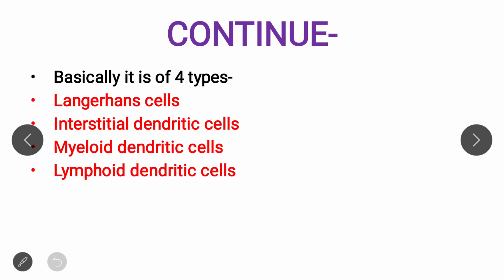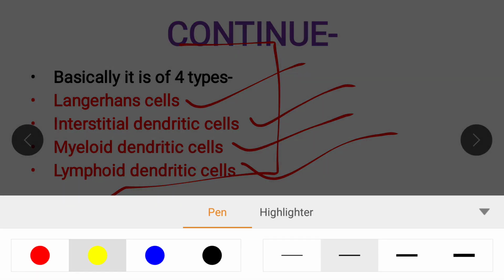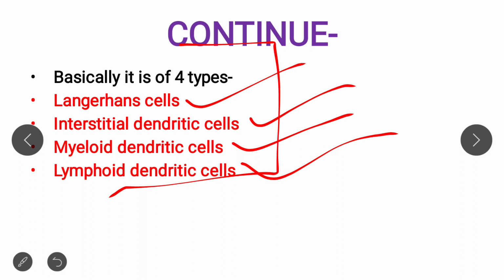Now next, basically it has four types: Langerhans cell, interstitial dendritic cell, myeloid dendritic cell, and lymphoid dendritic cell. These four types function in their own organs, like Langerhans cells in the skin.